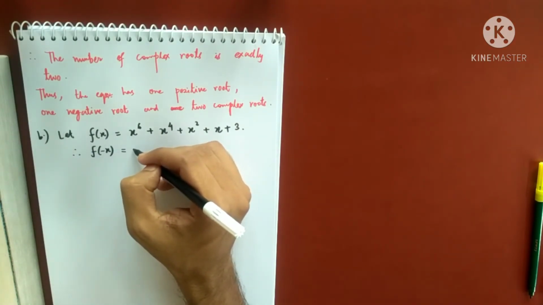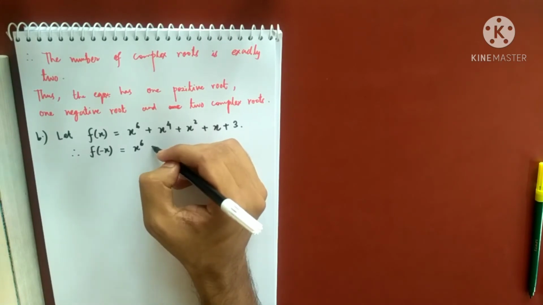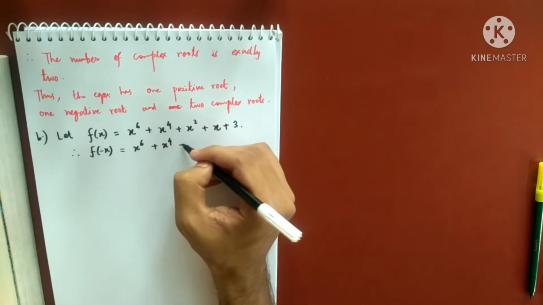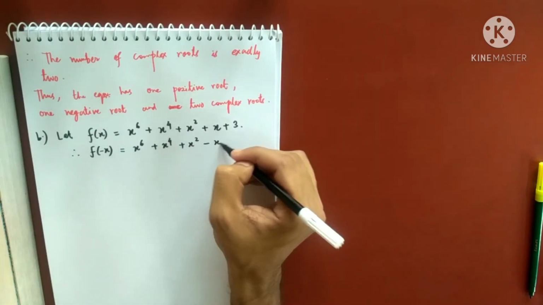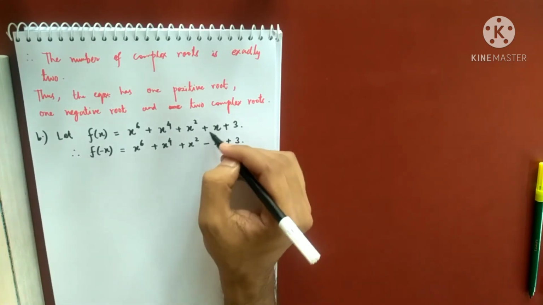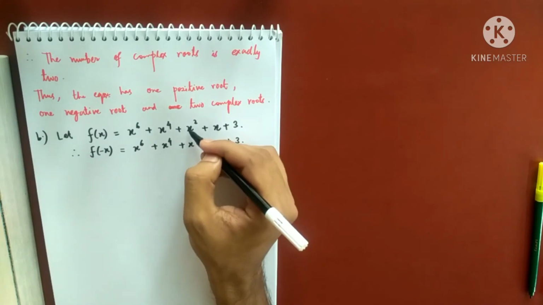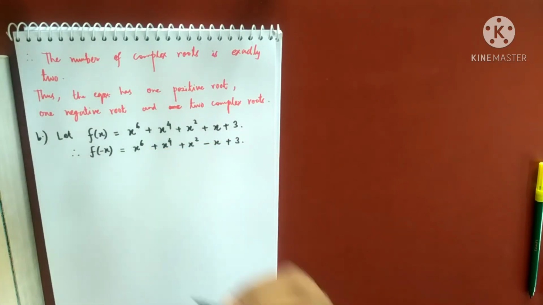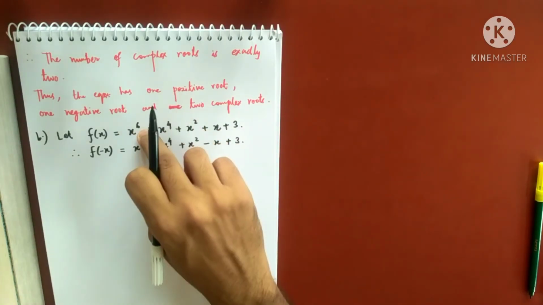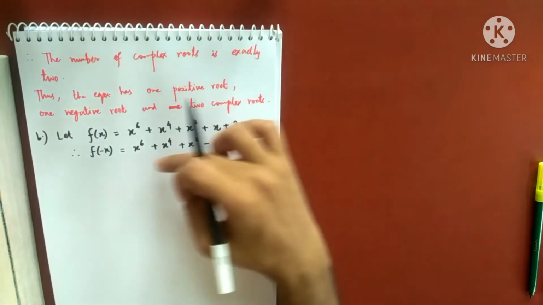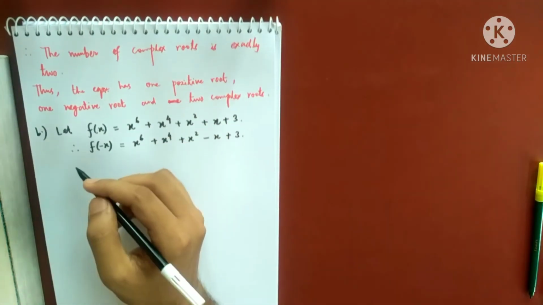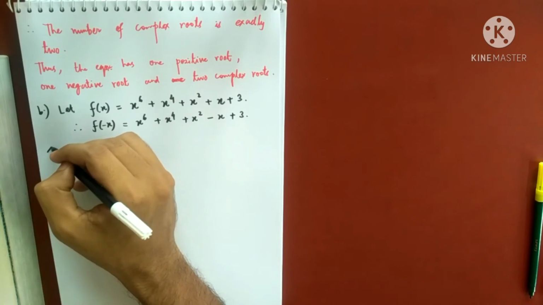It is x to the power 6 plus x to the power 4 plus x square minus x plus 3. Why minus x? Because when I put x equals to minus x, this will become minus x. But in these three terms, due to the even power, there is no change.